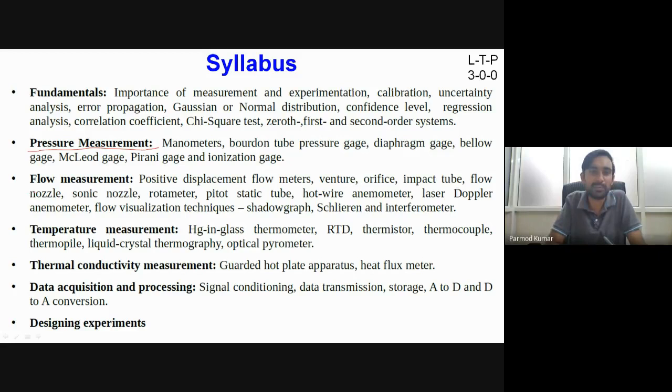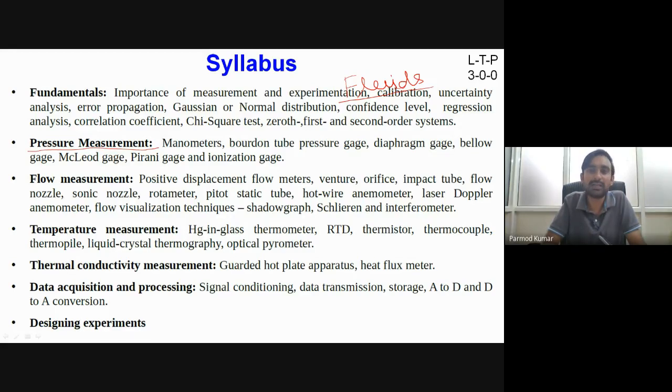Then second module, as per the syllabus, is mentioned as pressure measurement. But before the pressure measurement, because the title of the course says experimental techniques in thermal engineering, and particularly in thermal problems, we are having very important association of the fluids. Wherever we study about the thermal system, we will be finding that everywhere we will be having association of the fluids. Now if we talk about fluids, there are very fundamental properties of the fluid which define their behavior and which in turn govern our system response.